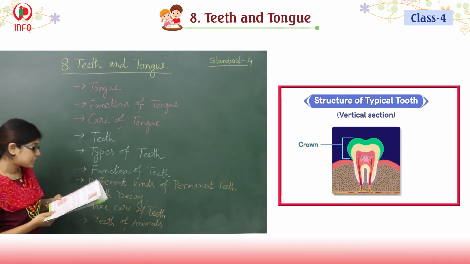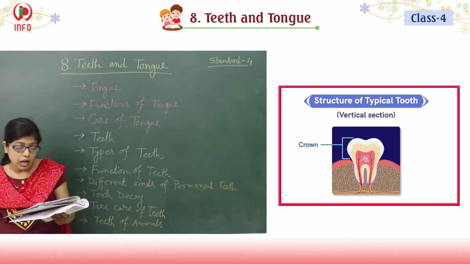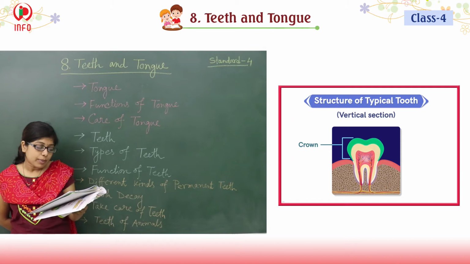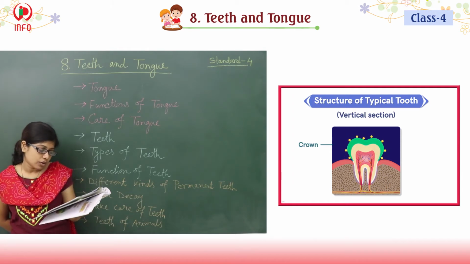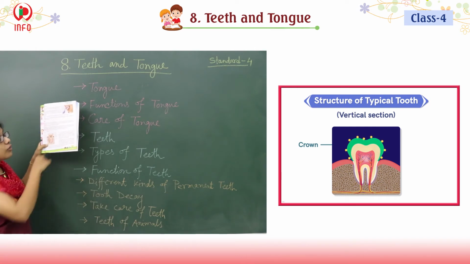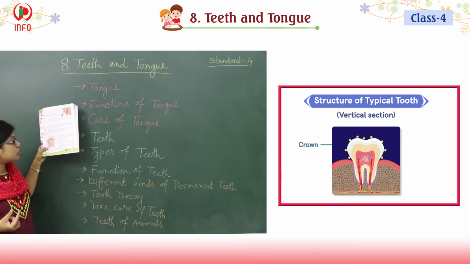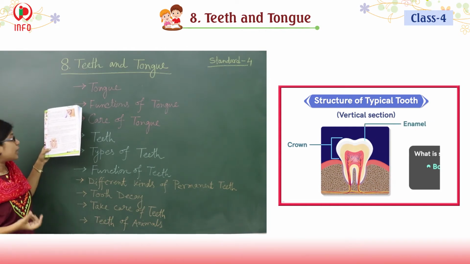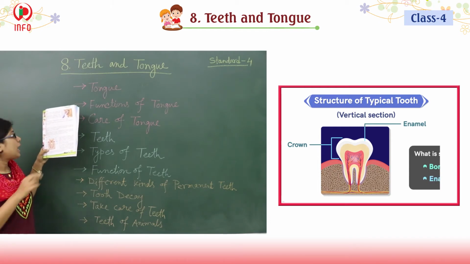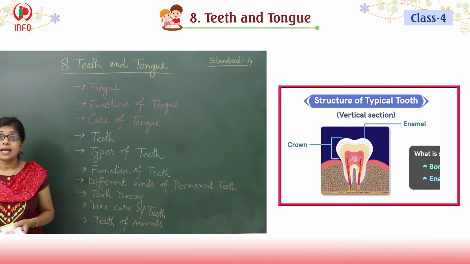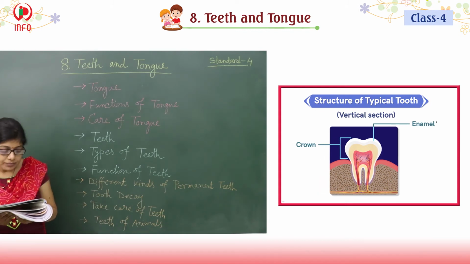Next, the crown is the visible part of the tooth. The part inside the gum is called the root. See here, this portion is called the crown. That means the white colored portion which is visible is called the crown. And the portion which is inside the gum is called what? The root. And just in between them is called the neck.